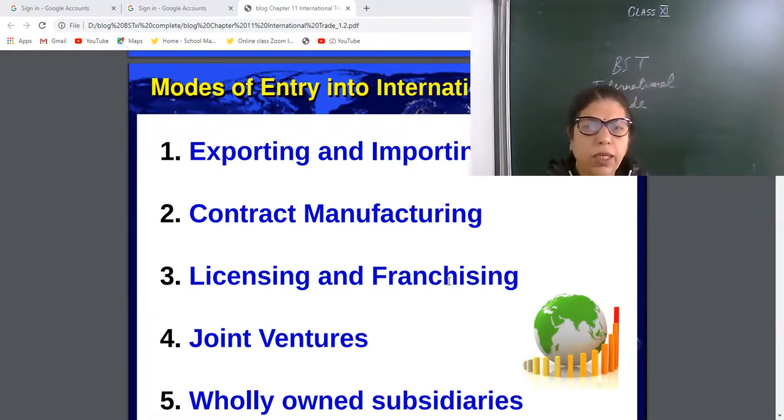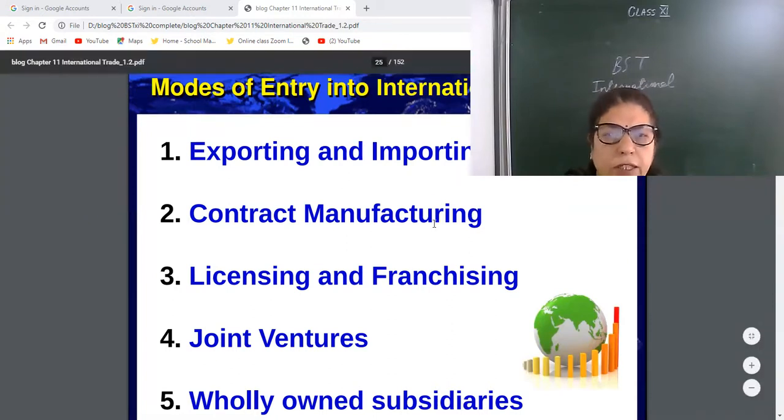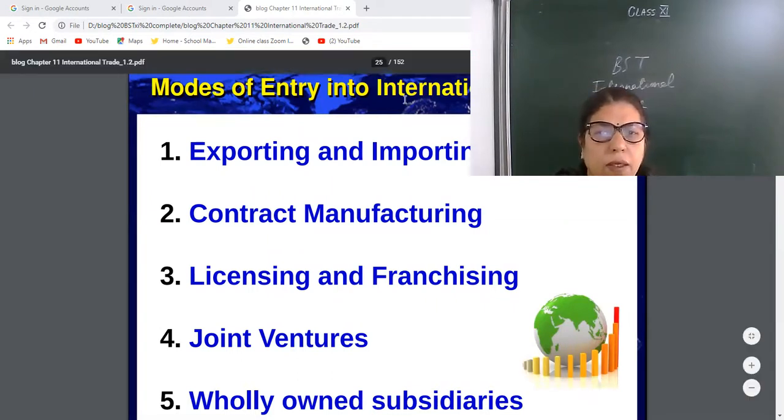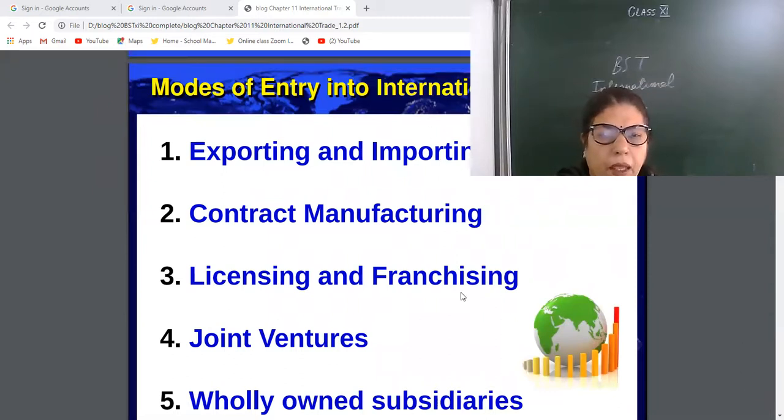So export and import of goods and services, then contract manufacturing, licensing and franchising, joint ventures, wholly owned subsidiaries. Again, exporting and importing. Export means send or sell to other countries. Import means buy from other countries. Contract manufacturing means manufacturing on the basis of some contract or deal.